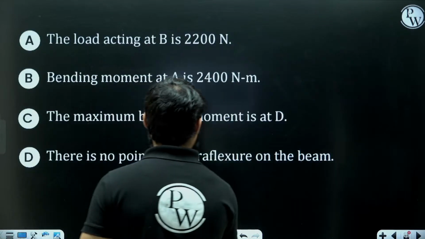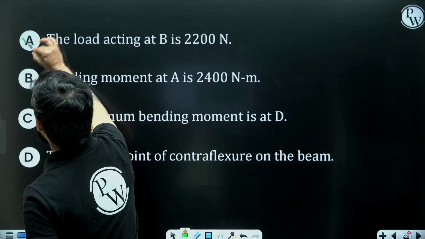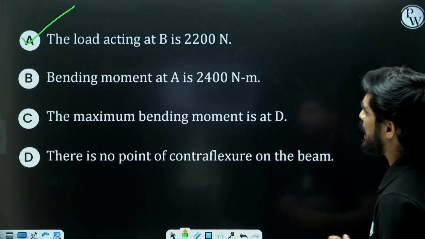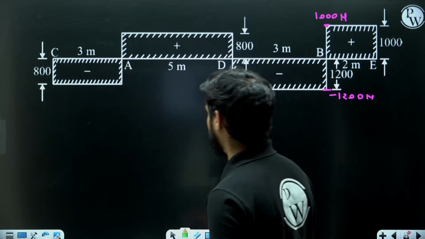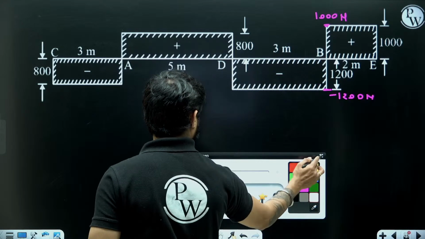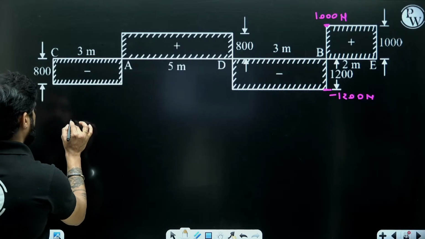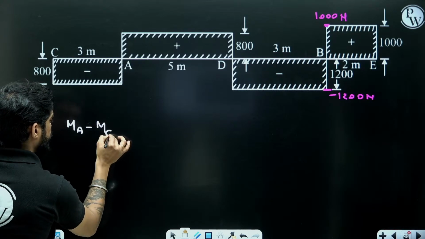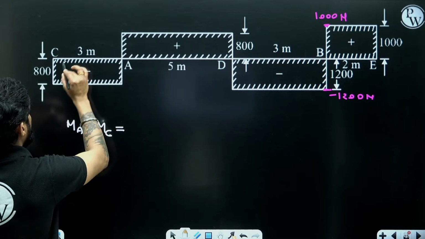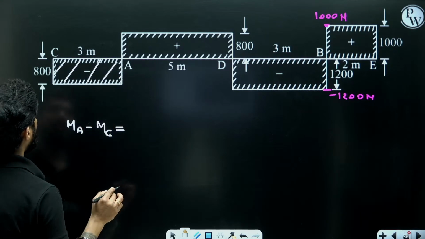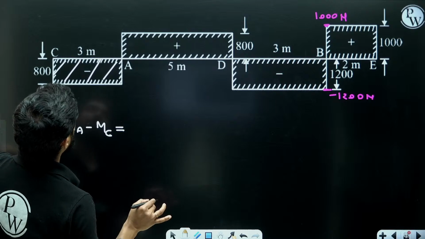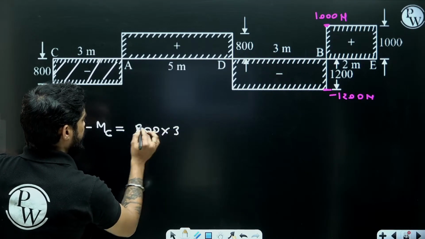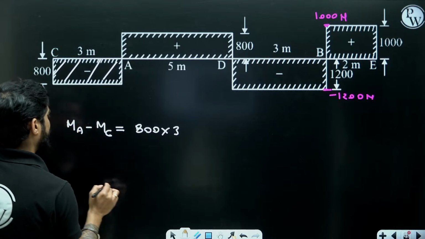So this first statement is absolutely correct. What is the second statement? Bending moment at A is 2400 Newton meter. Now, we know that MA minus MC is going to be equal to this area, the area of the shear force diagram. How much is it? 800 into 3. Although it is negative, it doesn't matter. We need the magnitude only.